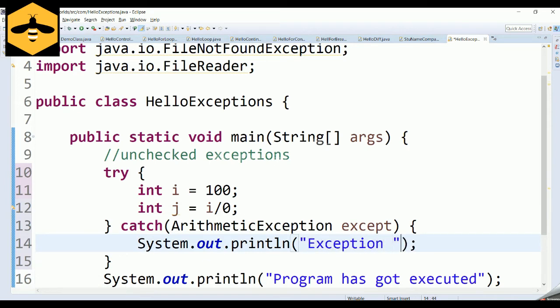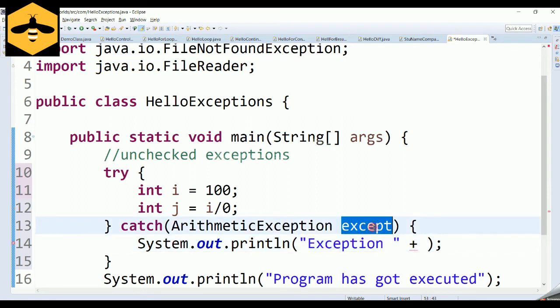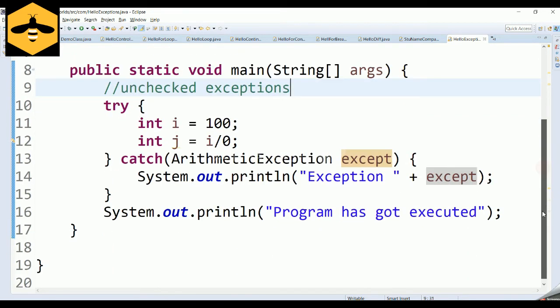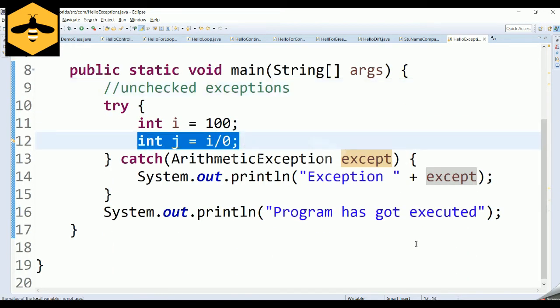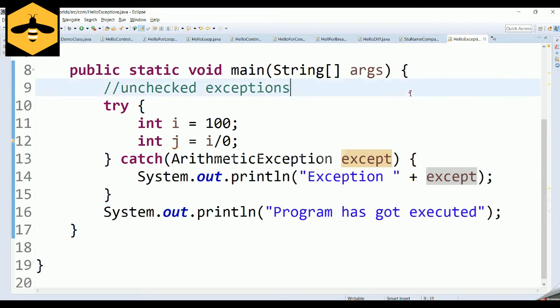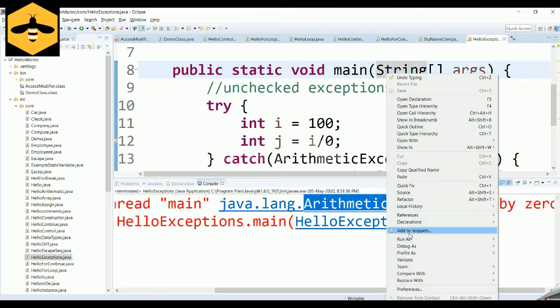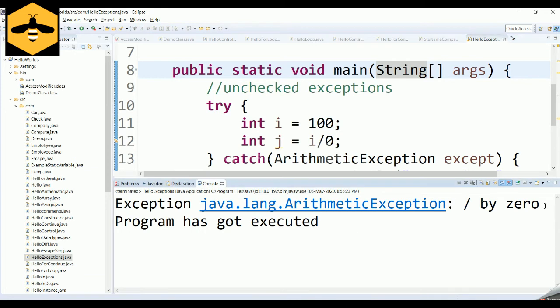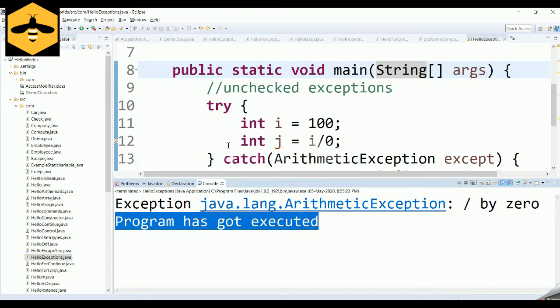So the exception has happened, and you can print the exception. Now what is the impact of handling it? Previously, when the exception happened, this particular statement, even though it was not the reason for the exception, did not get executed because the program was terminated ungracefully. Now that we have handled the exception, if you run this program, it will throw the exception, we catch it, and after that the rest of the program gets executed without any issues. This is the importance of handling exceptions.